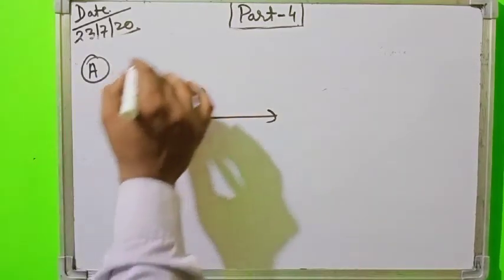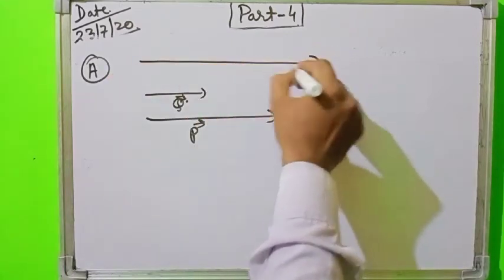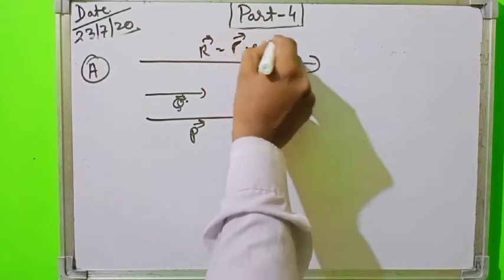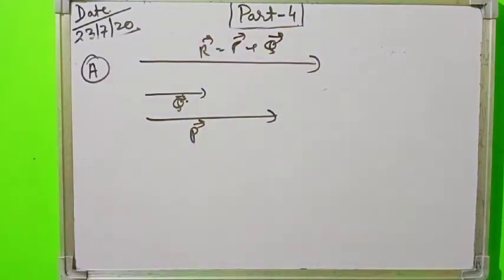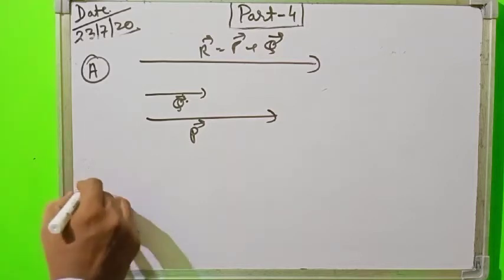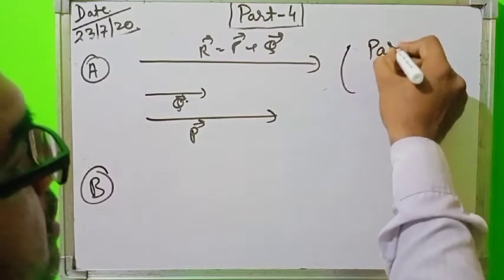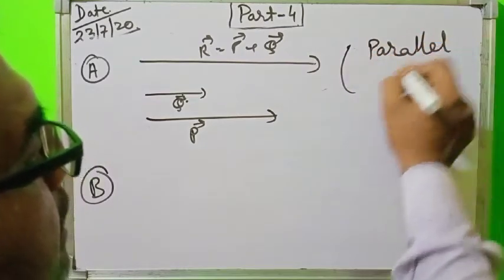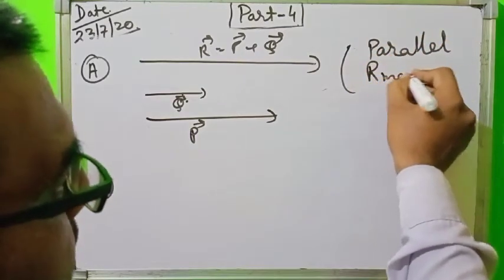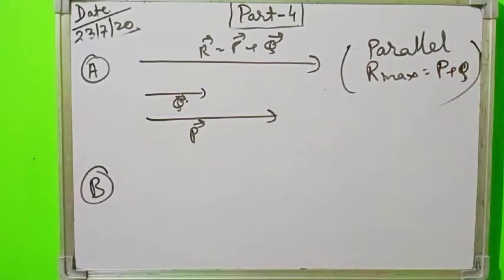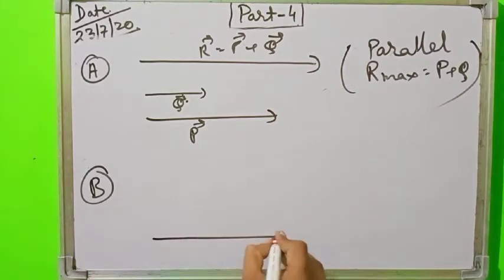The resultant will be given by R vector equal to vector P plus vector Q. This is the parallel case, R max, where both the vectors are parallel, and we get R max equal to P plus Q.